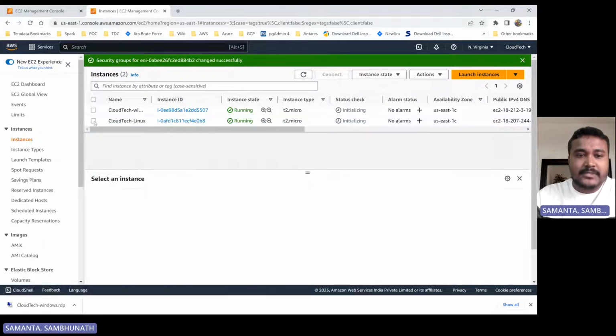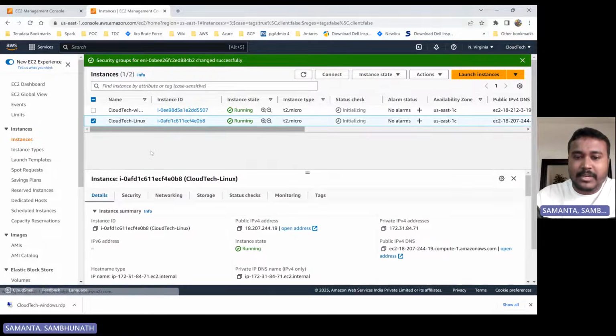Now for this VM and this VM I have only given the SSH permission, right? So let's try SSH.